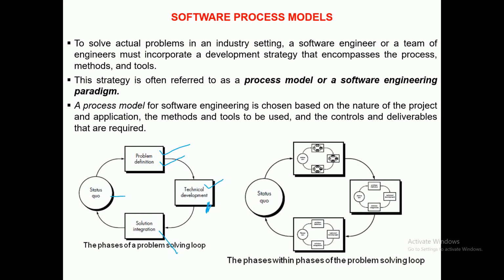Status quo means whatever is the current state. So whatever is your current state of a software, the next state starts with the problem definition.